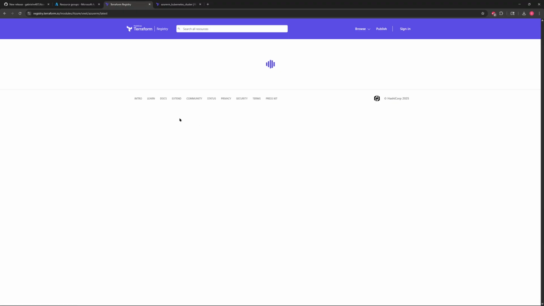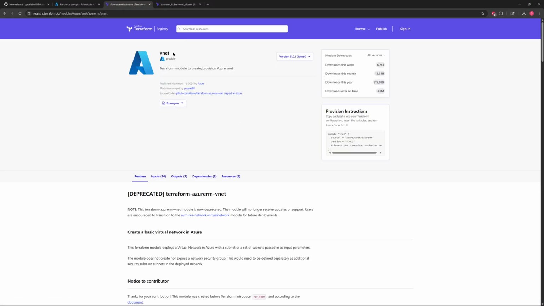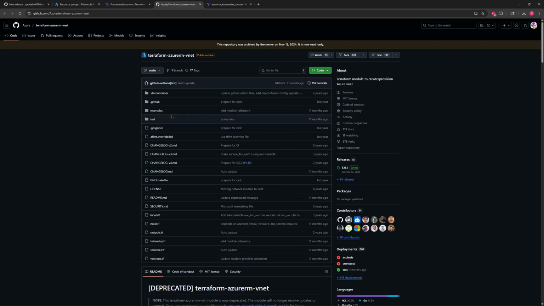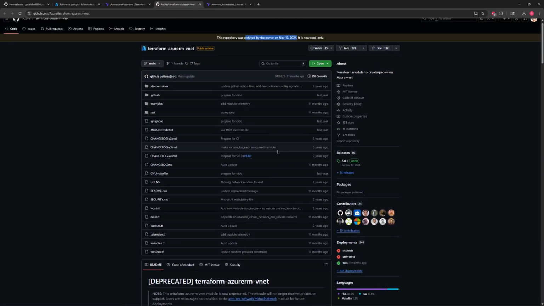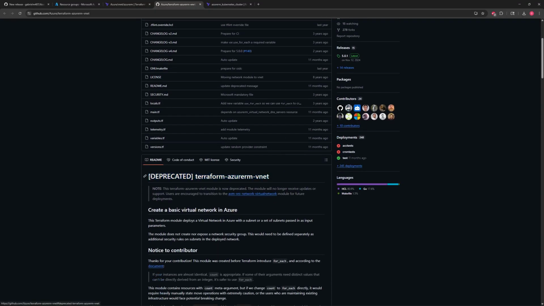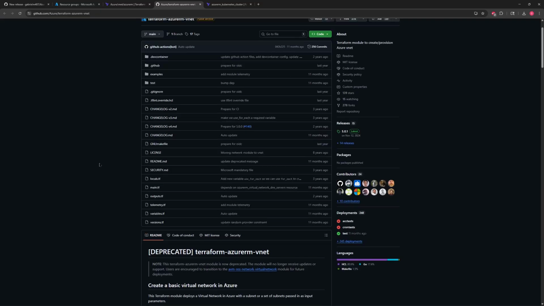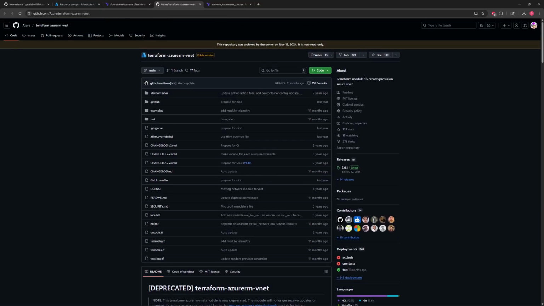We've been dealing with Azure, for example, so we're interested in ones like the VNet, and we can view this code here. We can call it. We can see the examples. Oh, okay. Looks like this one was archived back in November of 2024. So this one is no longer being supported. You can see here that it says deprecated. Deprecated means that it's going away. It's no longer going to be used, which is a shame because it looks like it's a module that's had a lot of effort put into it. Lots of forks, lots of stars, all of that.